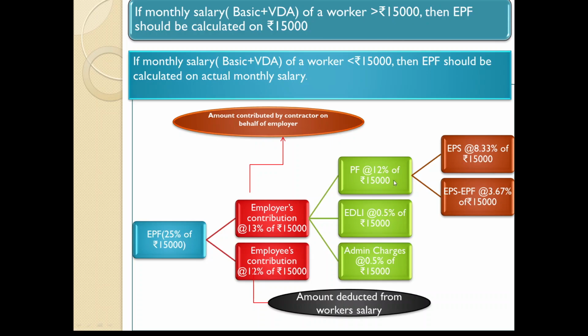And some of you may not be aware, this PF again consists of two parts, that is EPS, which is nothing but 8.33% of 15,000, and there is another component, that is EPF, which is 3.67% of 15,000. If you add these two, it comes to 12%. Okay, in all our estimates and tenders, we only concentrate on this part. We don't bother about this one. Why? Because this is being deducted from the salary of workers. Of course, I am going to explain a little more when we discuss the challans.